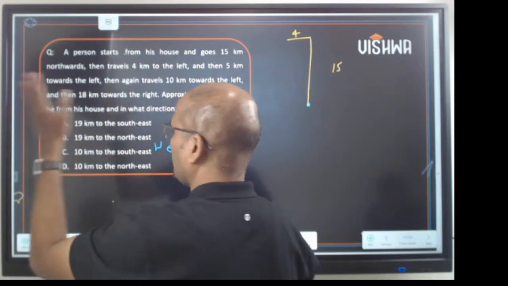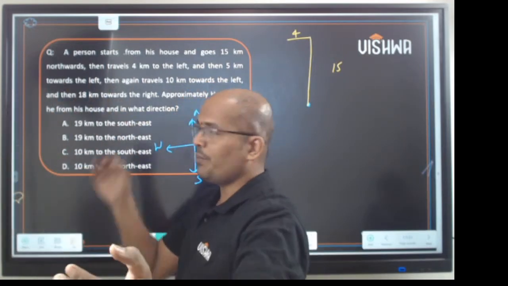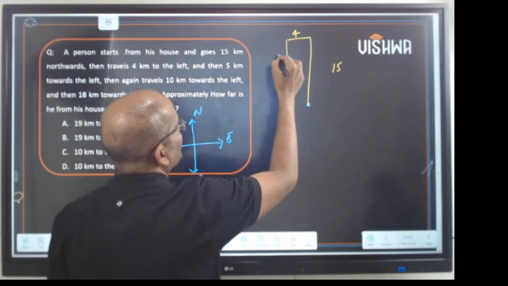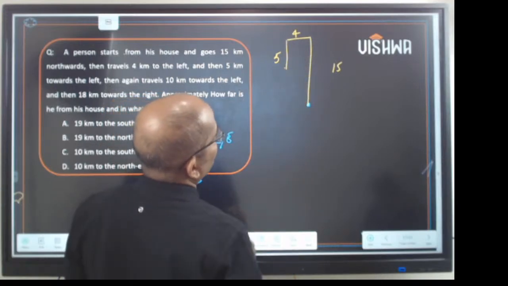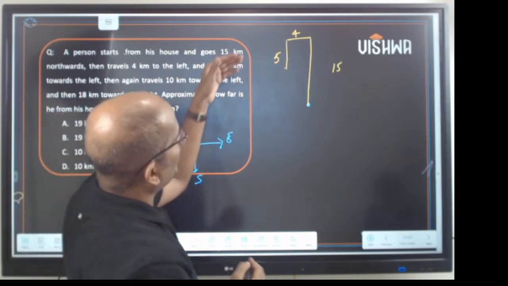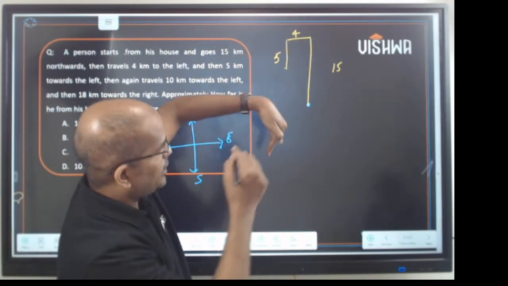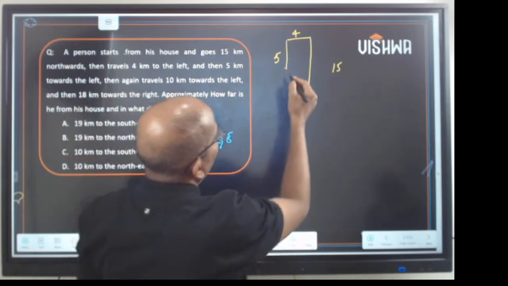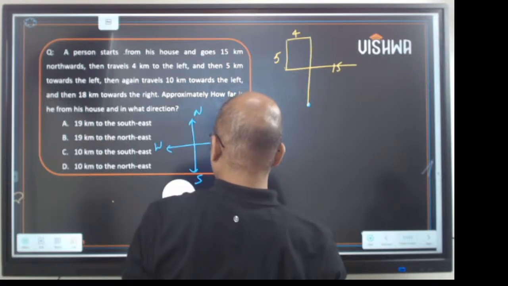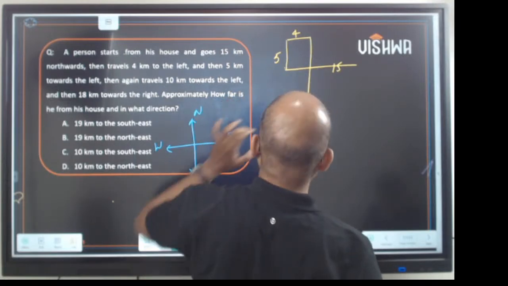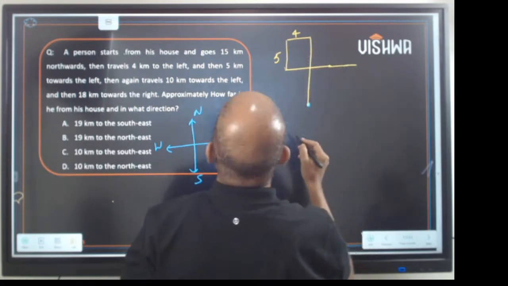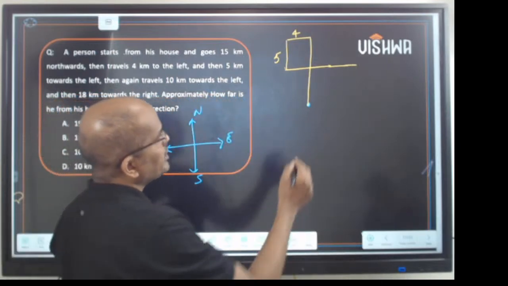North, west. Okay. Now where is west? My left and my right. And then 5 km towards the left again. So I will travel 5 to the left again. And then again he travels 10 kilometers to the left. Now 5 in this direction, left and right. So we'll travel 10. Just give me a second.